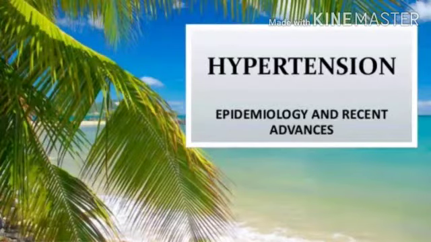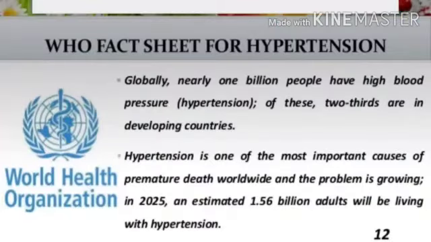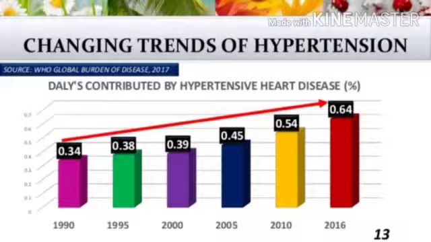Hypertension. WHO facts for hypertension. Globally, nearly a billion people have high blood pressure. Of these, two-thirds are in developing countries. Hypertension is one of the most important causes of premature death worldwide, and the problem is growing. In 2025, an estimated 1.56 billion adults will be living with hypertension.